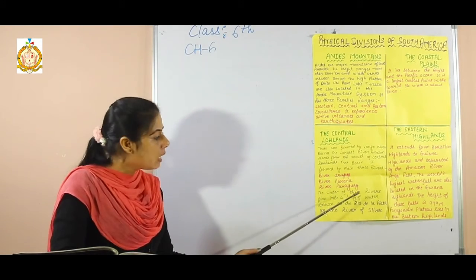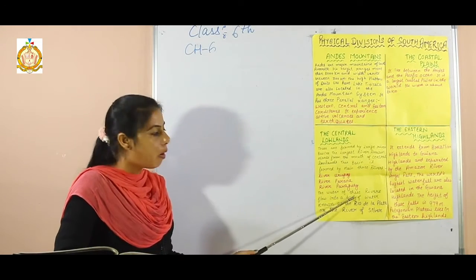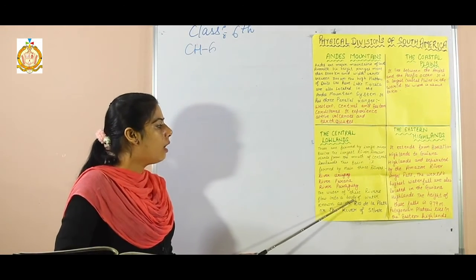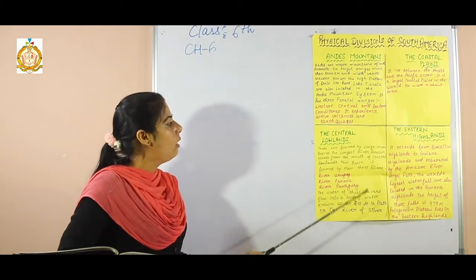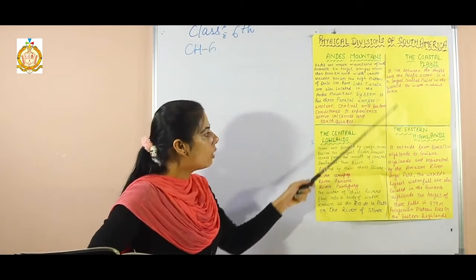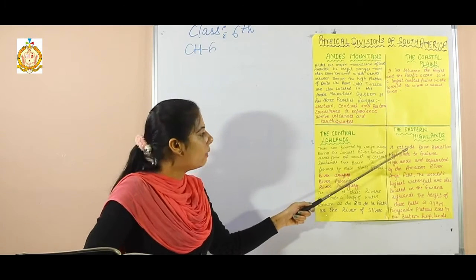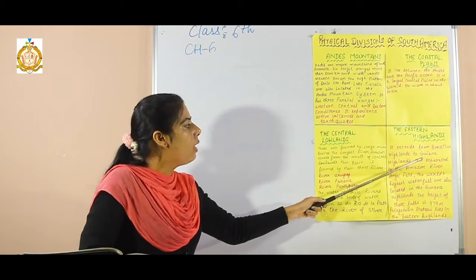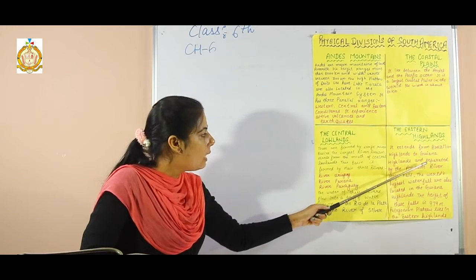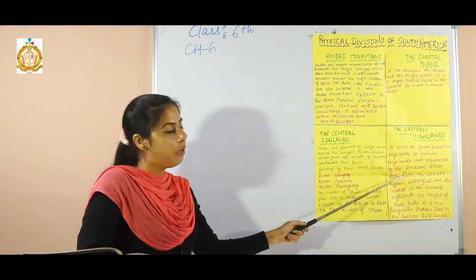The water of these rivers flows into a body of water known as the Rio de la Plata, or the river of silver. So the fourth physical division of South America is the Eastern Highlands. It extends from the Brazilian Highlands to the Guiana Highlands and is separated by the Amazon River.